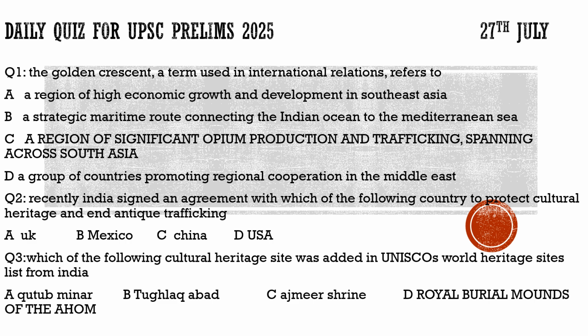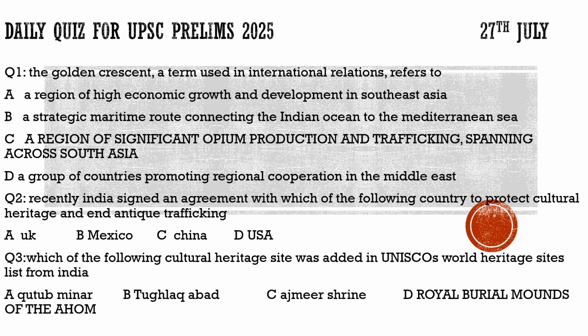Is it a region of high economic growth and development in Southeast Asia? No. While I was explaining the question, you would have got the correct answer itself, because the correct answer is in the explanation. So option A is definitely incorrect. Let us see what option B says: a strategic maritime route connecting the Indian Ocean to the Mediterranean Sea.